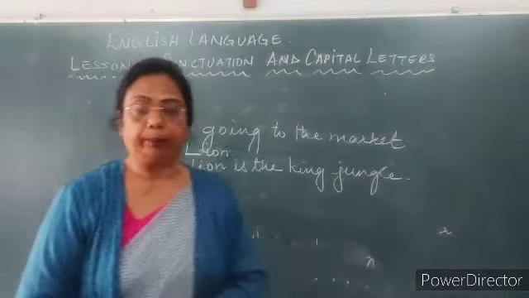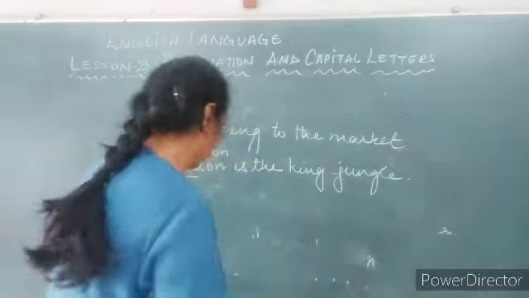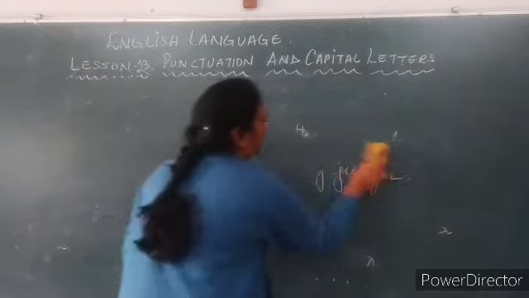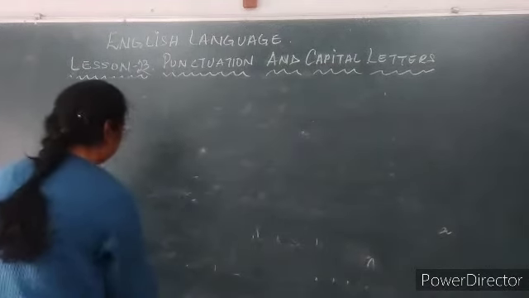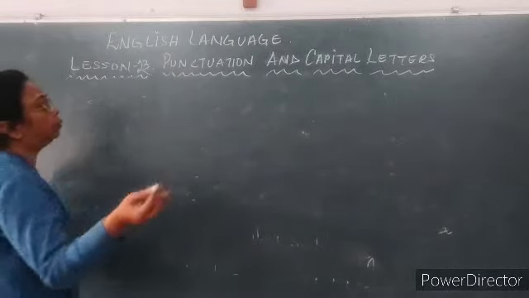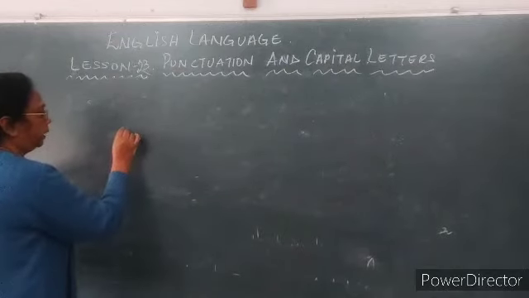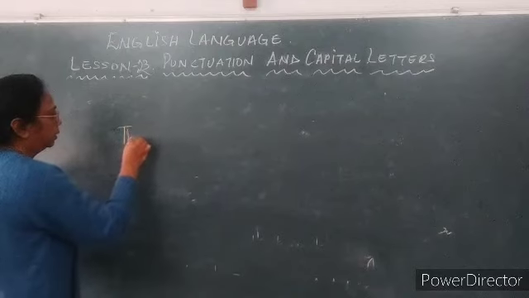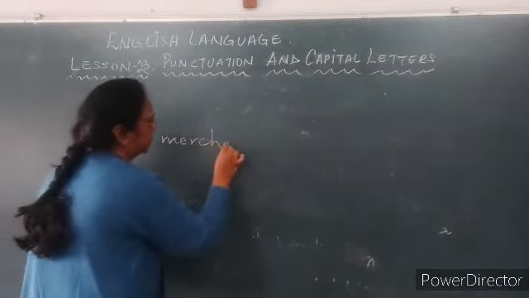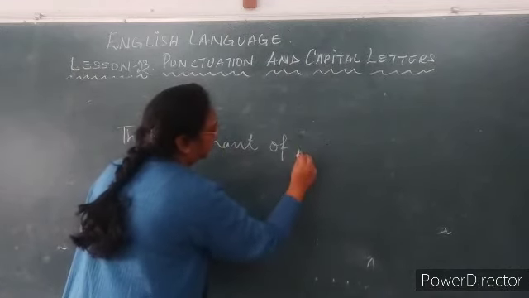Right? Next is, if I take any book's name, say like, if I say, now you are studying the Merchant of Venice.